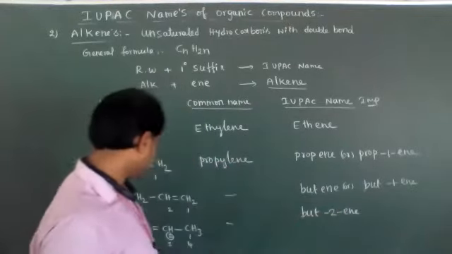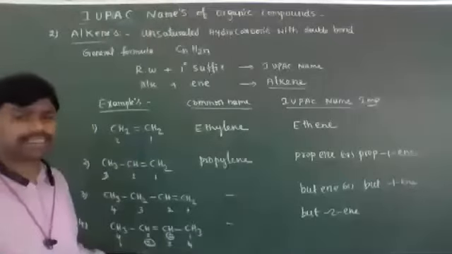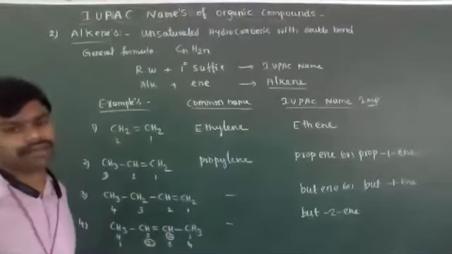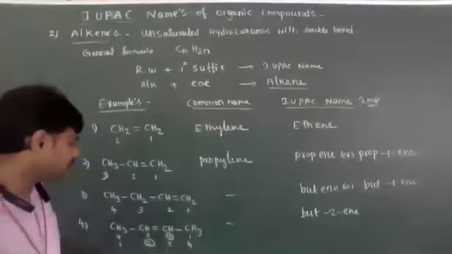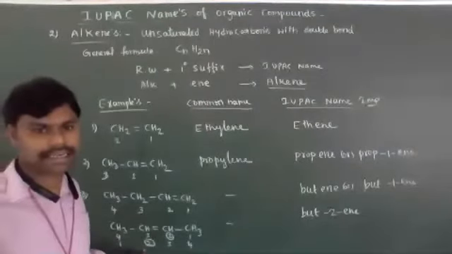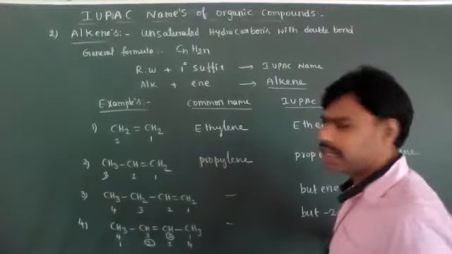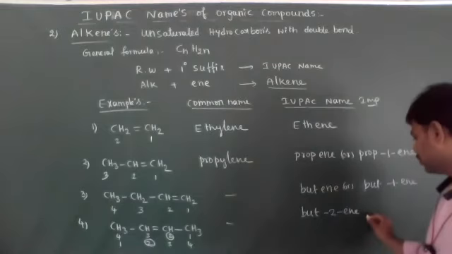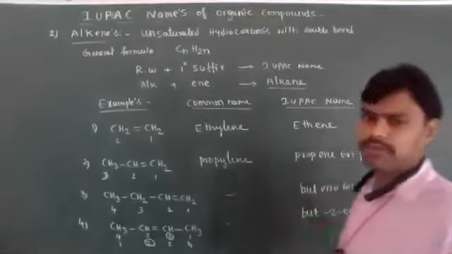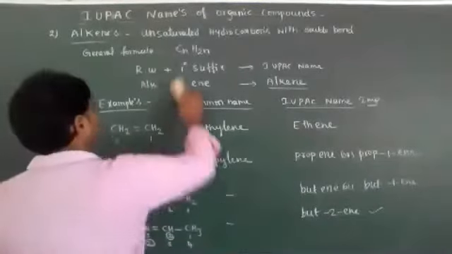But here we must write the double bond position because the double bond is between the second and third carbons. Going from right to left, the double bond starts at the second carbon, so we take 2. Then but-2-ene is the correct IUPAC nomenclature. Okay, students, so this is about alkene examples and their IUPAC nomenclatures.